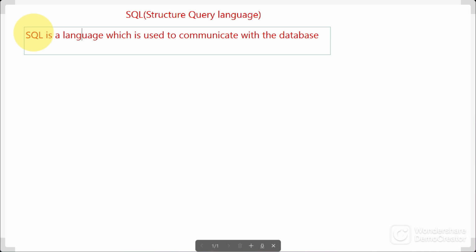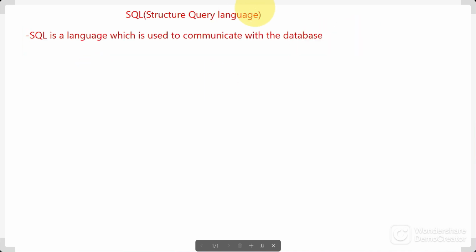Then the question arises: what is a database? Then what is data? So today we are going to discuss this one. So what is data?